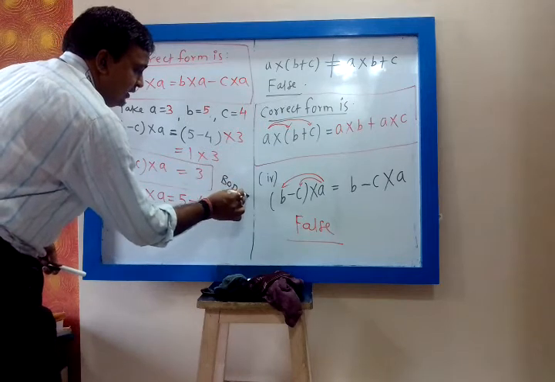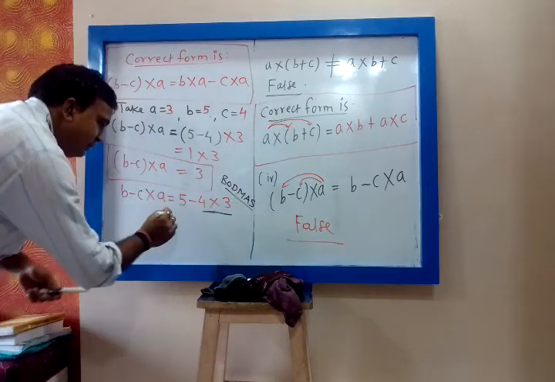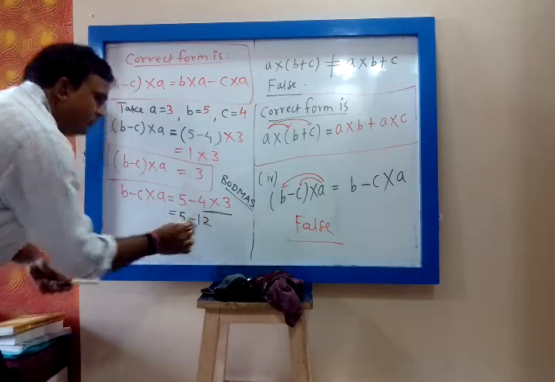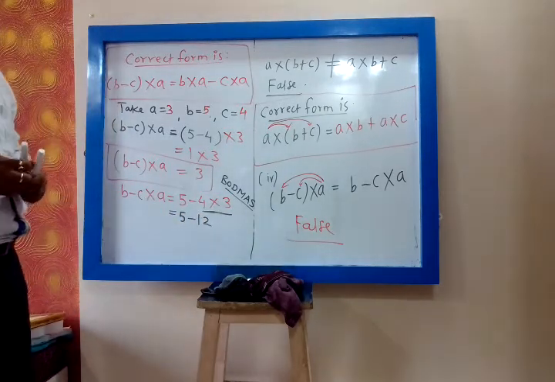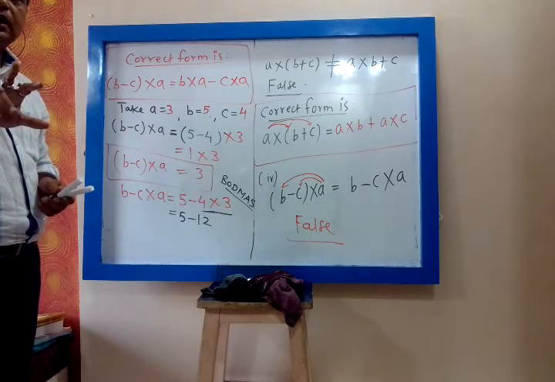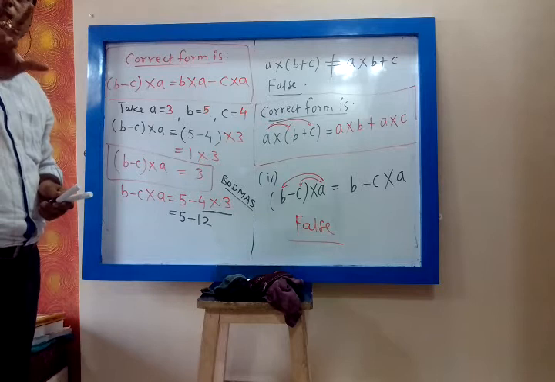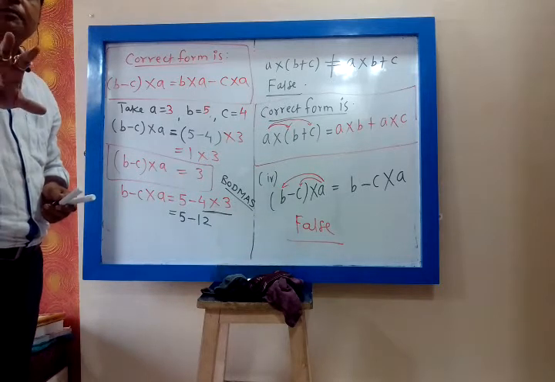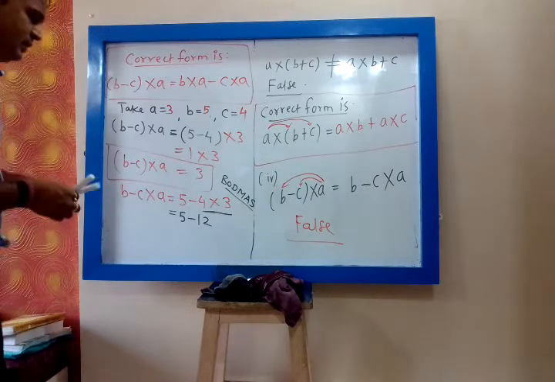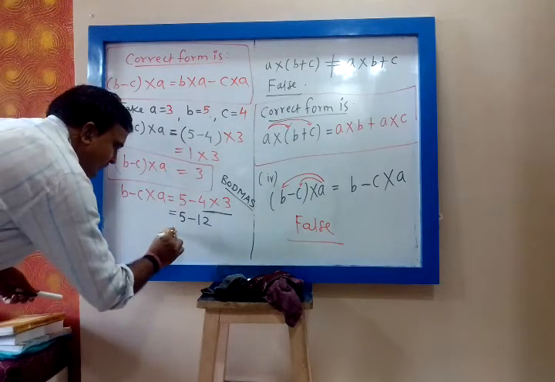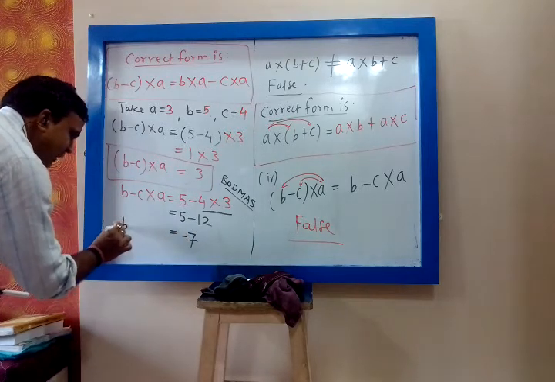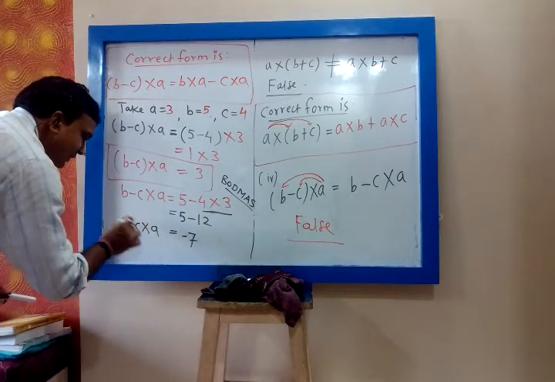First you have to multiply, then subtract. So it will be 5 minus 4 into 3, 12. What is 5 minus 12? 5 is positive, 12 is negative. Whenever they have opposite signs, subtract the smaller number from the bigger number and take the sign of the bigger number. So 12 minus 5 is 7, and 12 is bigger, so the answer is minus 7.